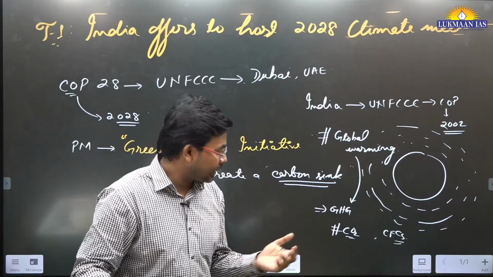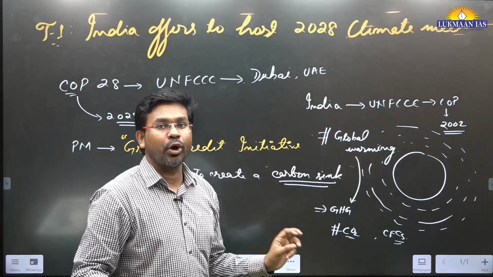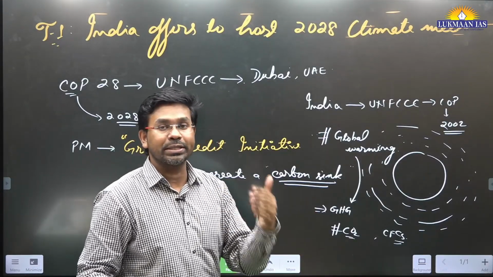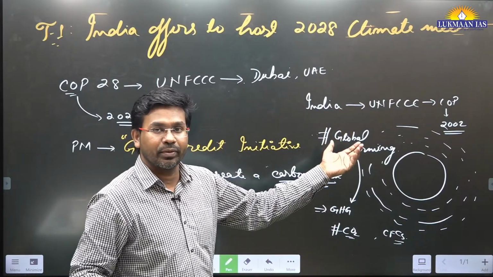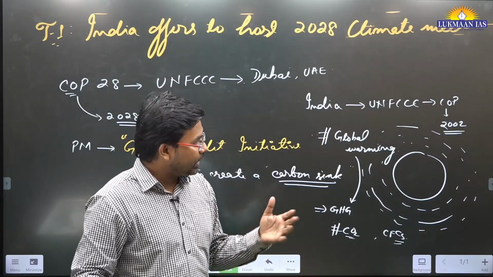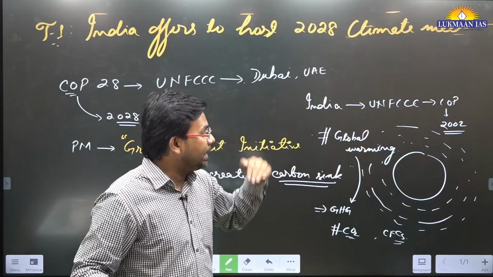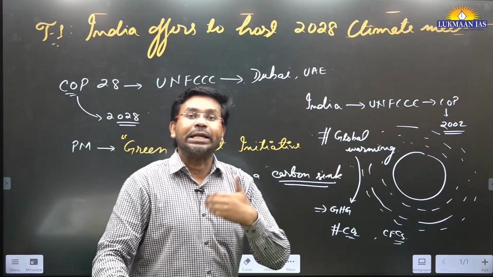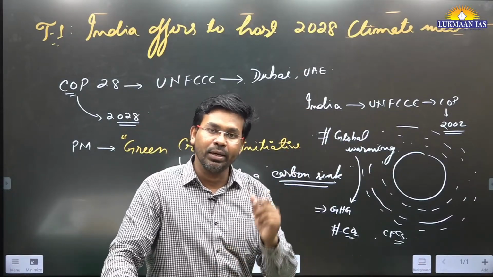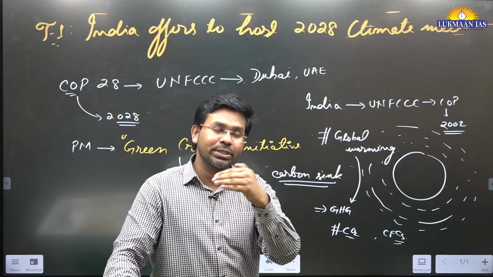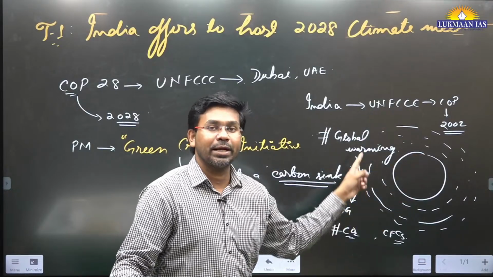But the concentration of carbon dioxide is continuously increasing in the atmosphere. So if we want to mitigate the increasing global warming, we need to reduce the concentration of carbon dioxide in the atmosphere.